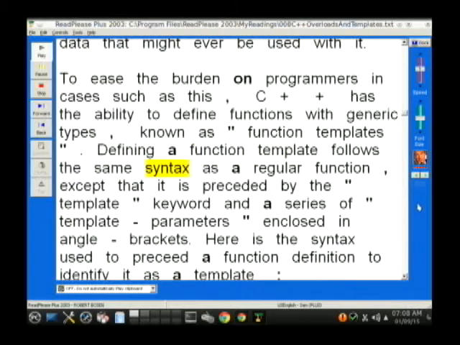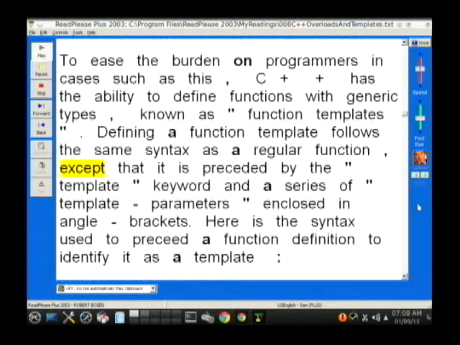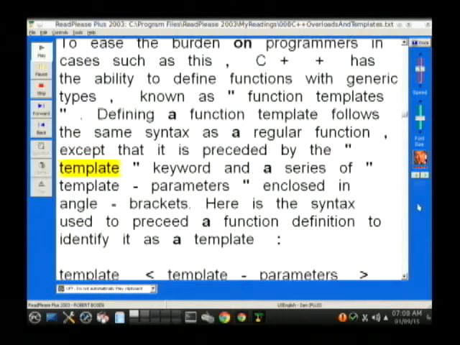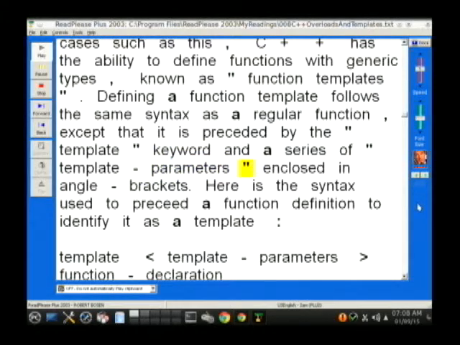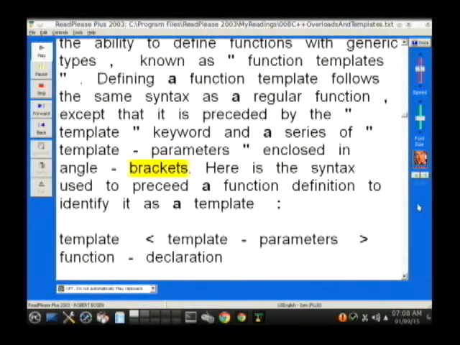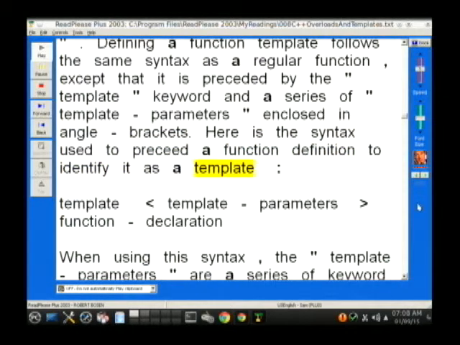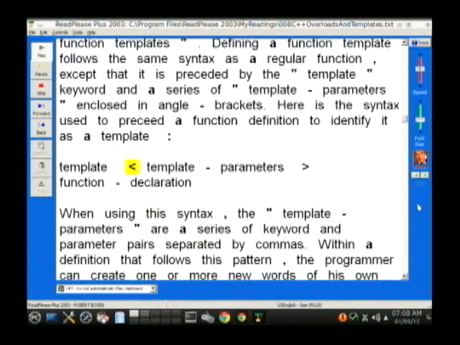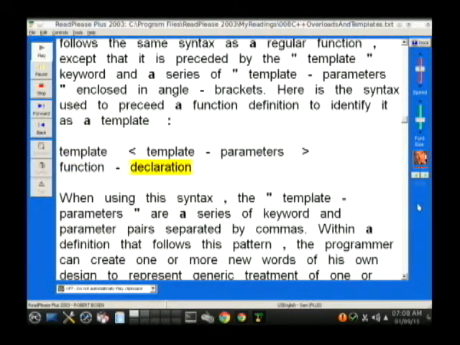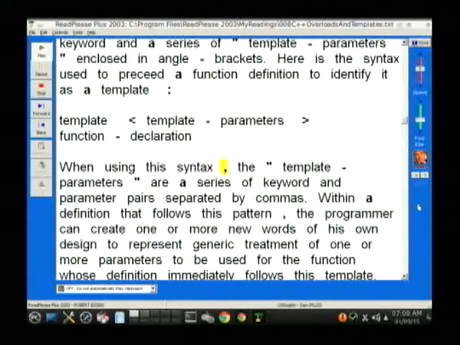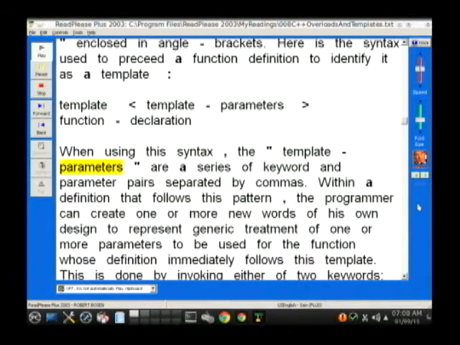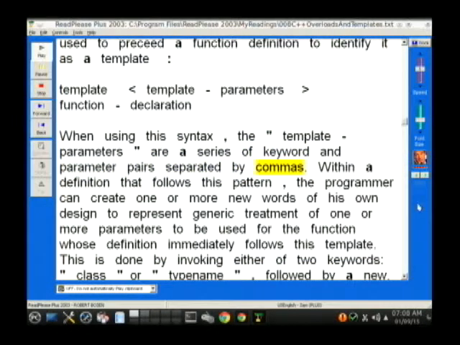Defining a function template follows the same syntax as a regular function, except that it is preceded by the template keyword and a series of template parameters enclosed in angle brackets. Here is the syntax used to precede a function definition to identify it as a template: template <template parameters> function declaration. When using this syntax, the template parameters are a series of keyword and parameter pairs separated by commas.